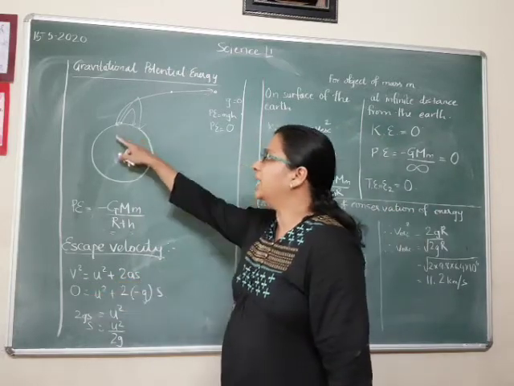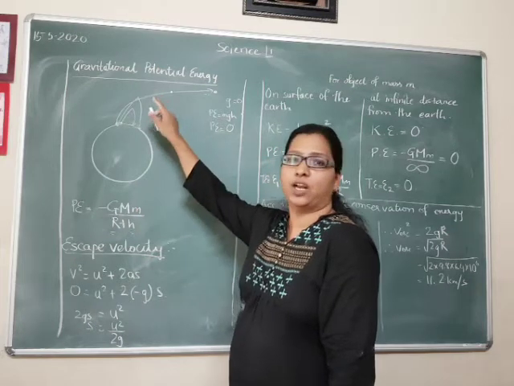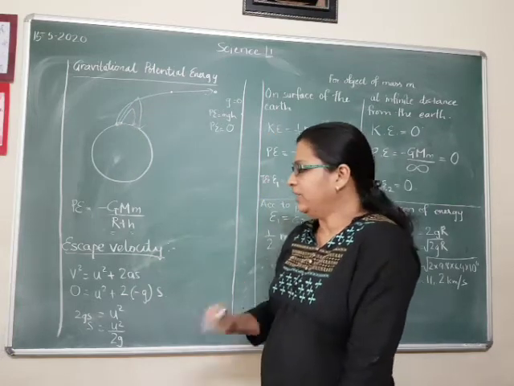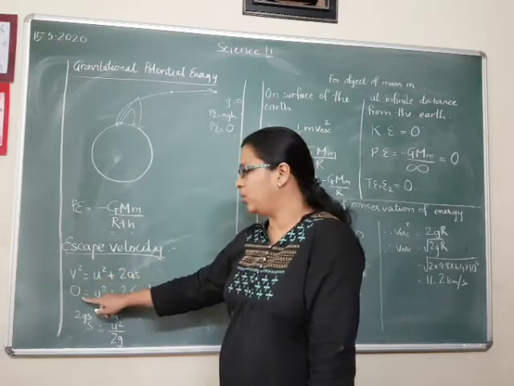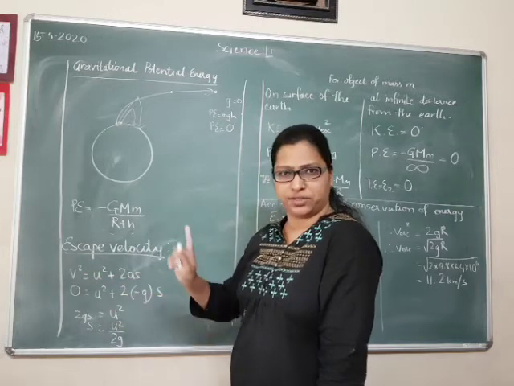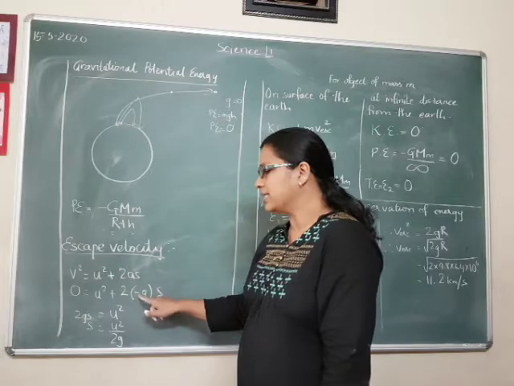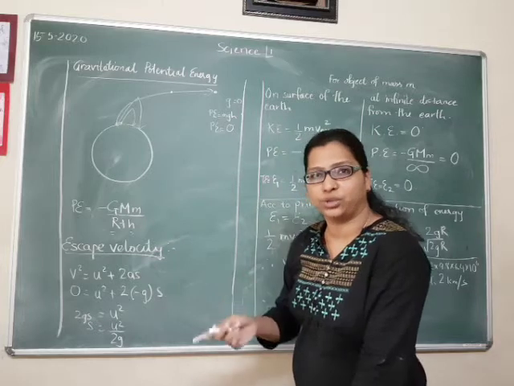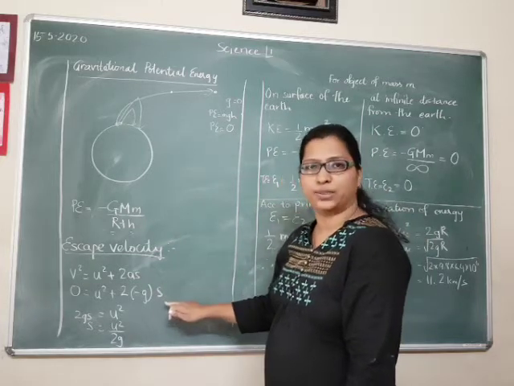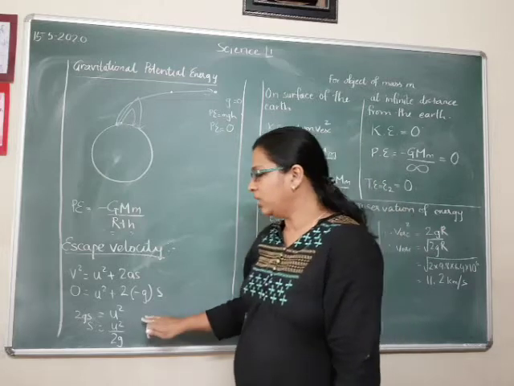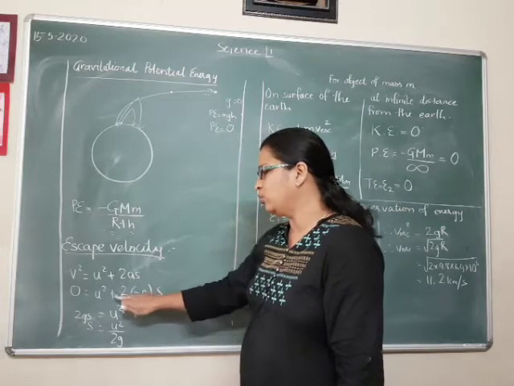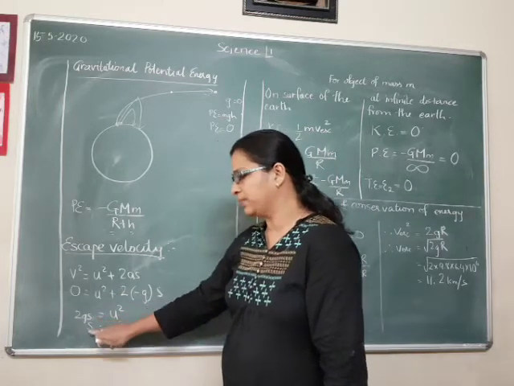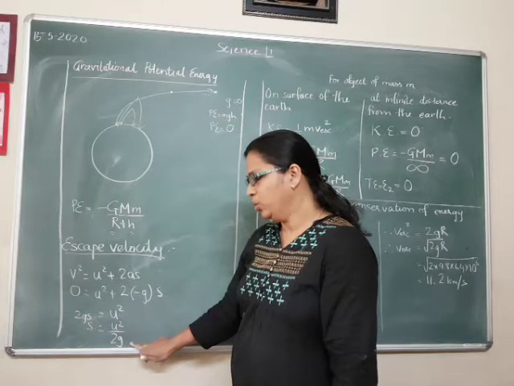Now what happens is, at a particular height, the velocity will become zero, because after this it takes a U-turn and comes down, right? So final velocity v will be zero. u will be the initial velocity with which it is moving. The acceleration a is nothing but minus g, because it is moving in the direction opposite to that of acceleration due to gravity, and s is the displacement or the total distance travelled. So here I have written minus 2 into minus g into s, which will be minus 2gs. I will shift it here, it will become 2gs. So s will be equal to u square upon 2g.